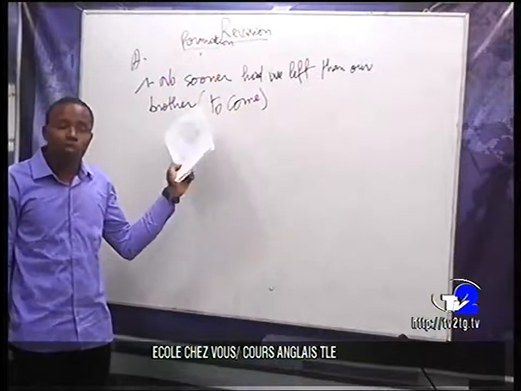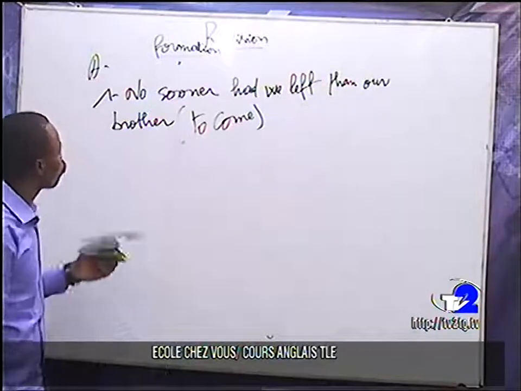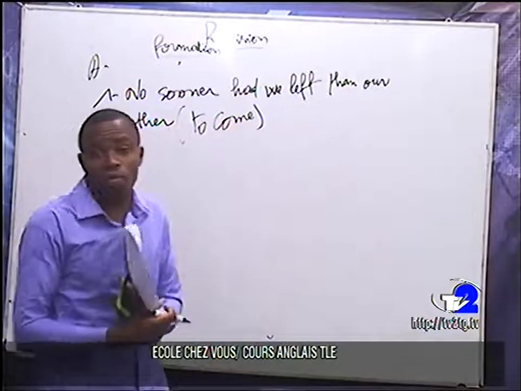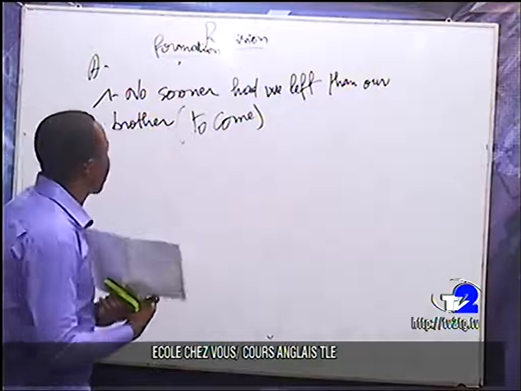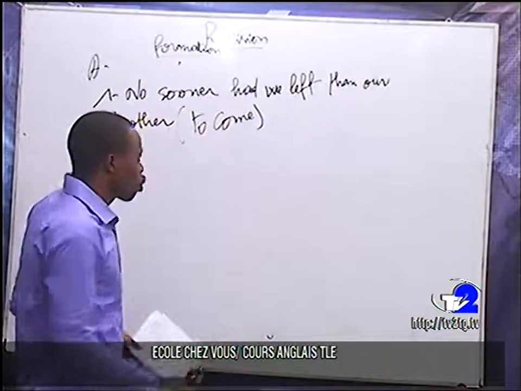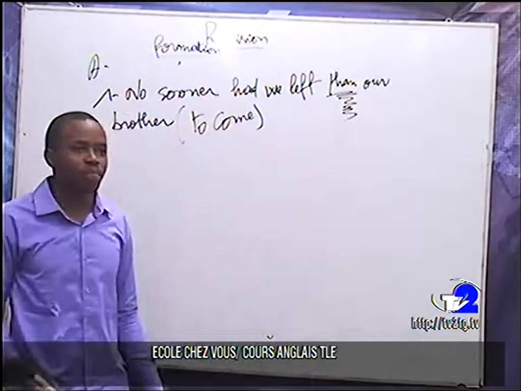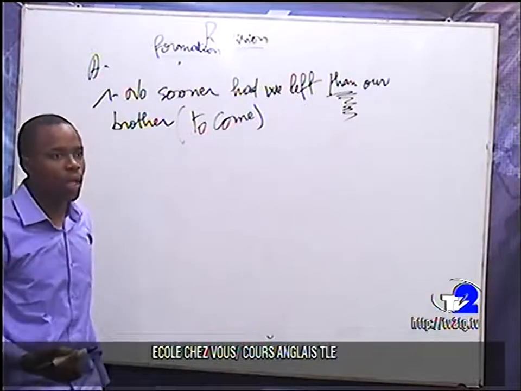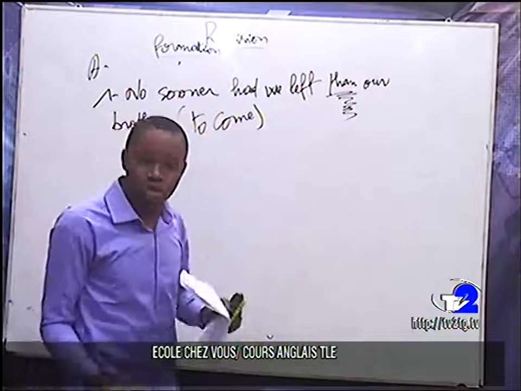Are you following? You have to correct this one, to come. With no sooner, what is the rule? With no sooner, then you have to refer to the rule. This one, for instance, many people do not know how to use it. So here I think that they helped you a lot.